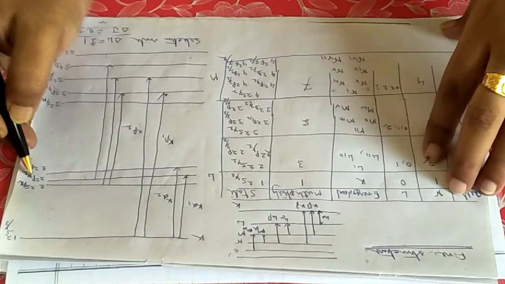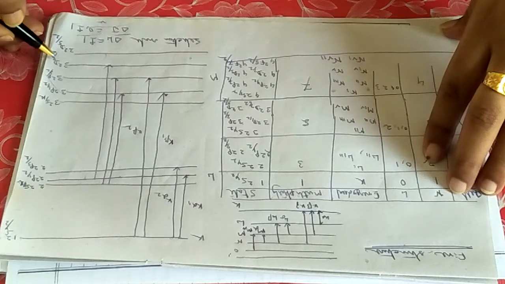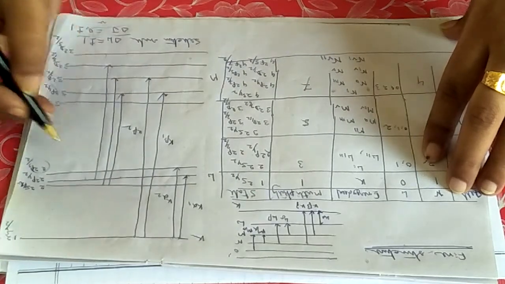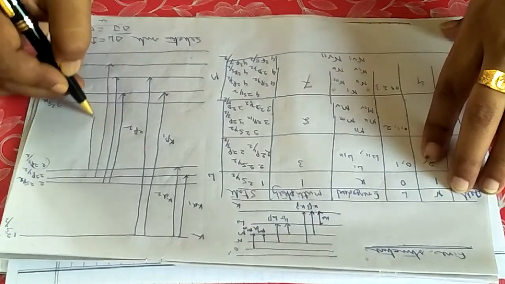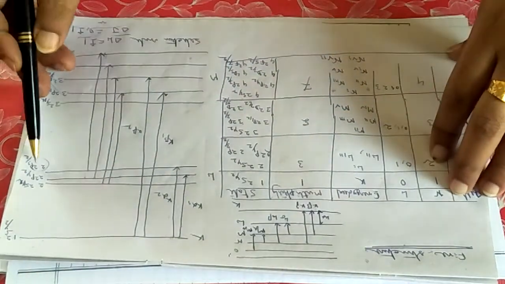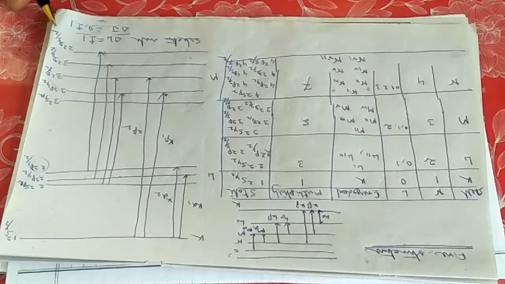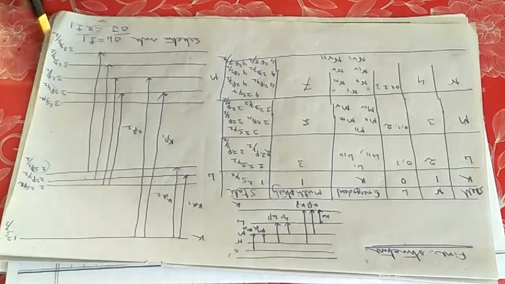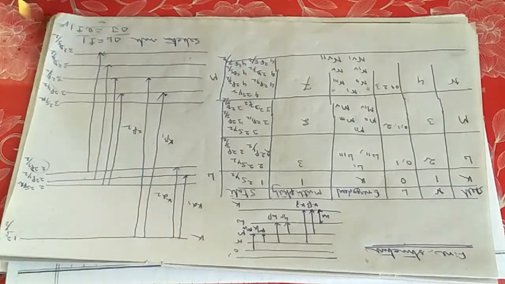So from P you can always come to the D line, but this P 3 by 2 you can come to the 5 by 2. P 3 by 2 to 5 by 2 is allowed, because P to D is allowed. For S, P, D, F, delta L equals 0 plus minus 1 is followed, and 3 by 2 to 5 by 2 follows 0 or 1.